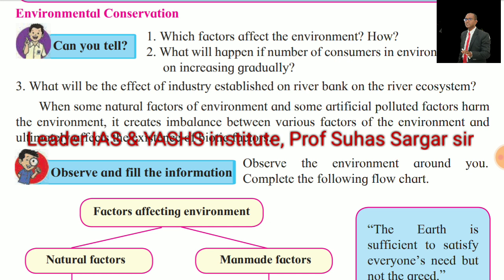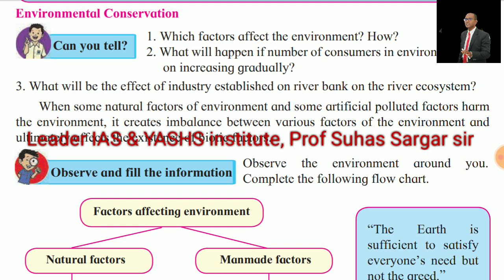What will happen if the number of consumers in the environment goes on increasing gradually? What will be the effect of an industry established on the river bank on the river system, the ecosystem? How do some natural factors of environment and some artificial polluted factors harm the environment? It creates imbalances between various factors of the environment and ultimately affects the existence of biotic factors.